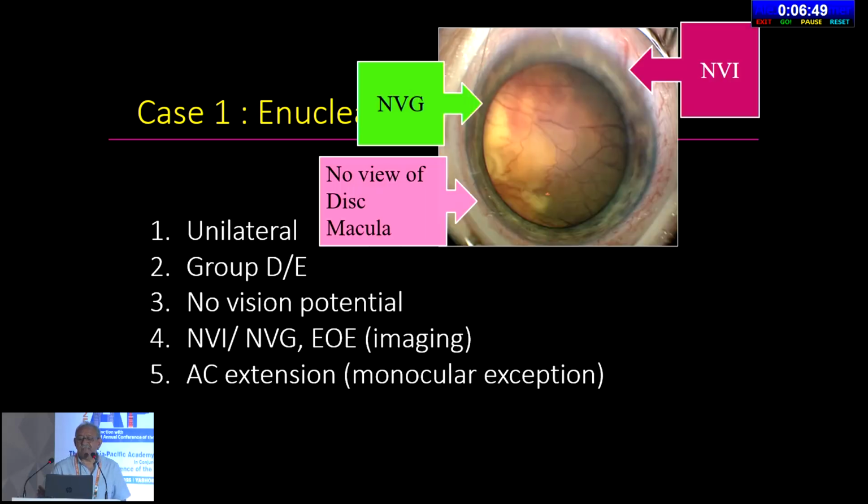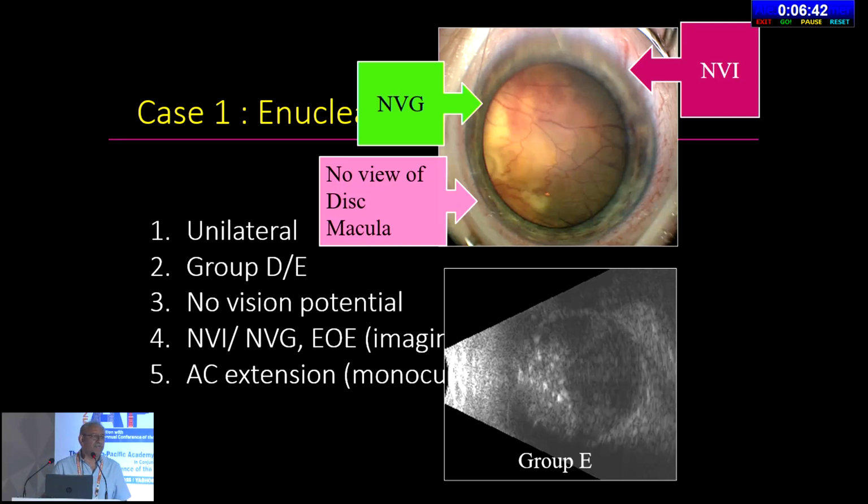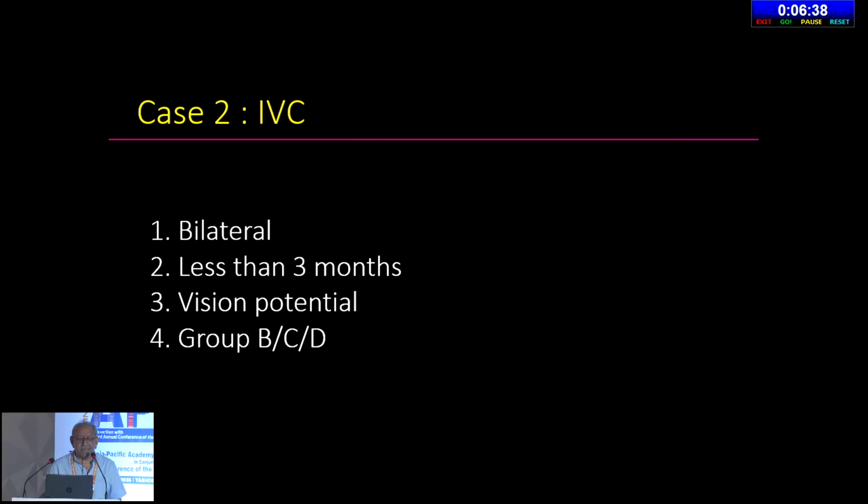So let's look at a case here. In this case, there's neovascular glaucoma, and there's no view to the disc and macula. You can see the eye is full of tumors, group E disease. No matter which classification you take, I would say that's a good case for enucleation.